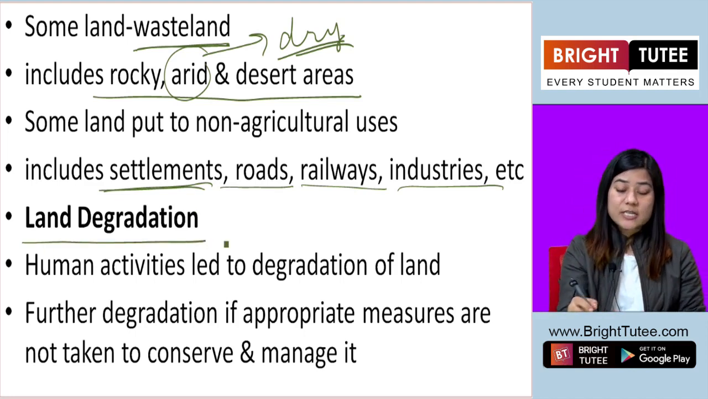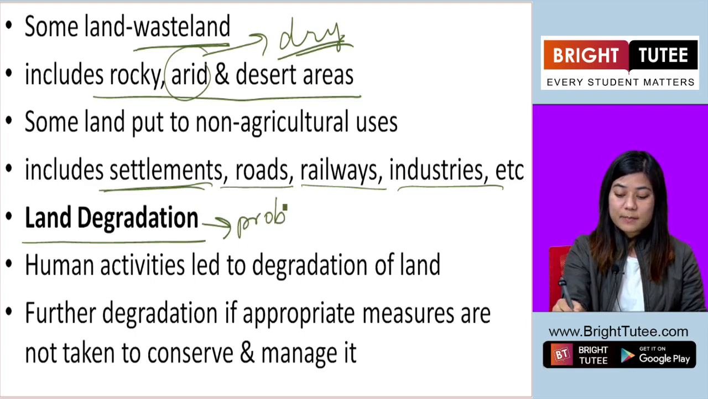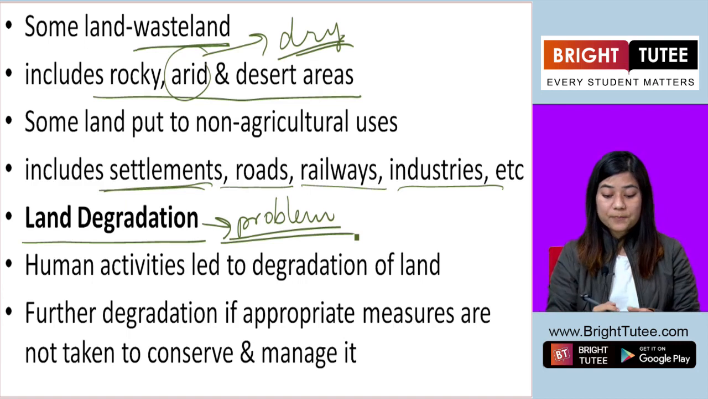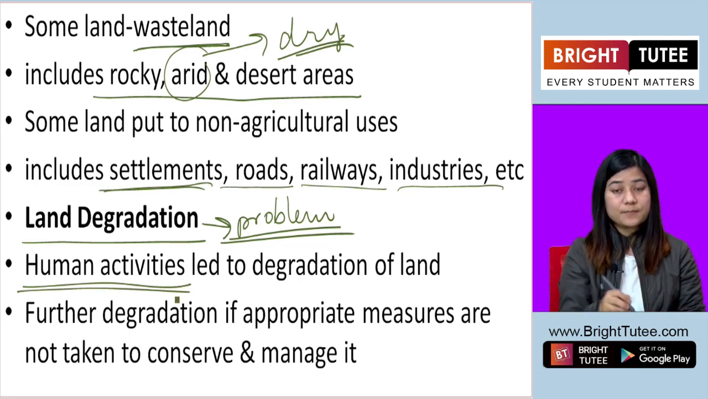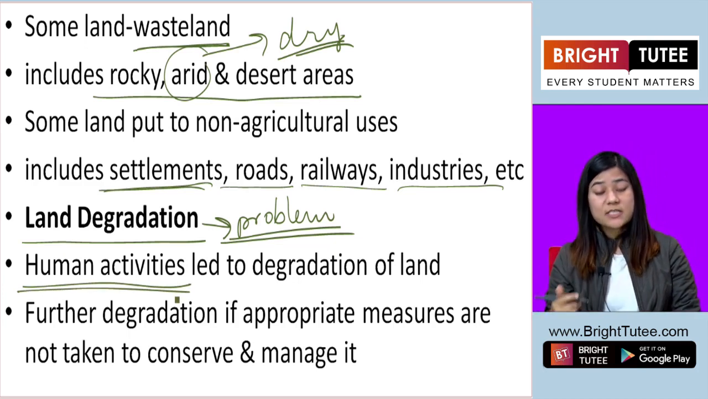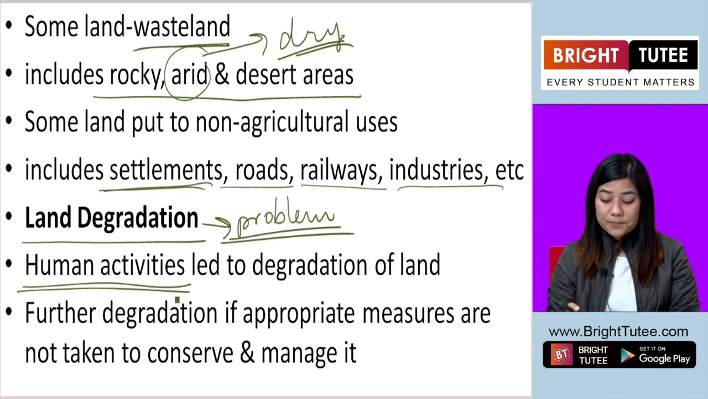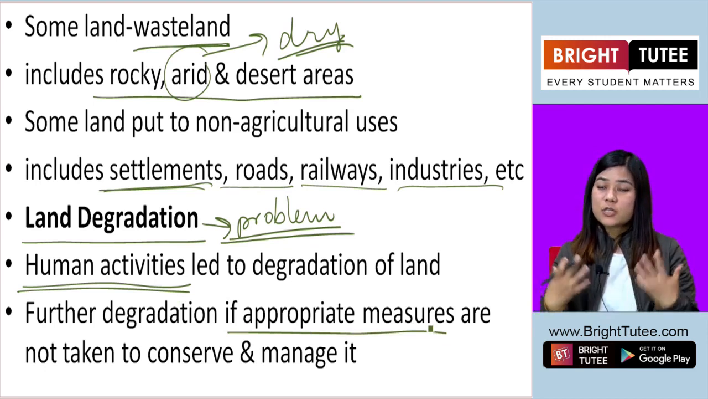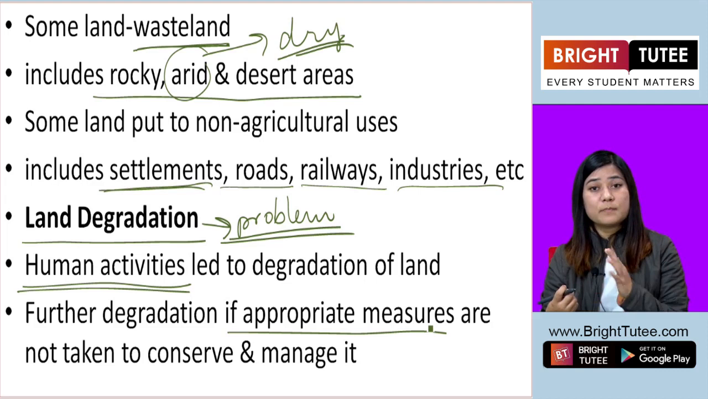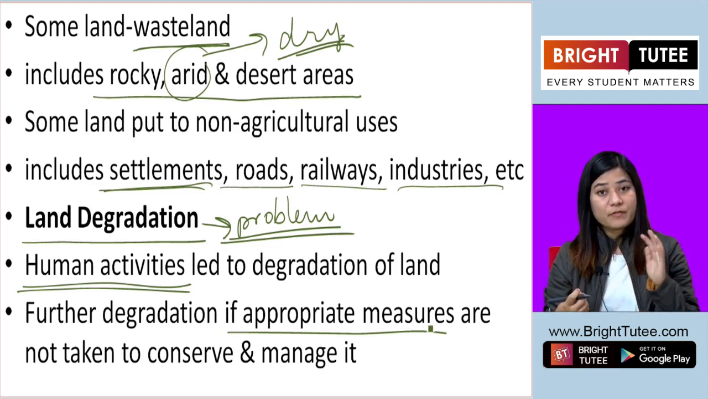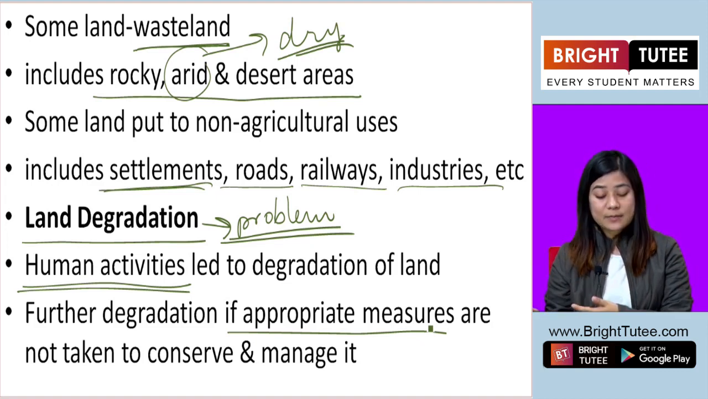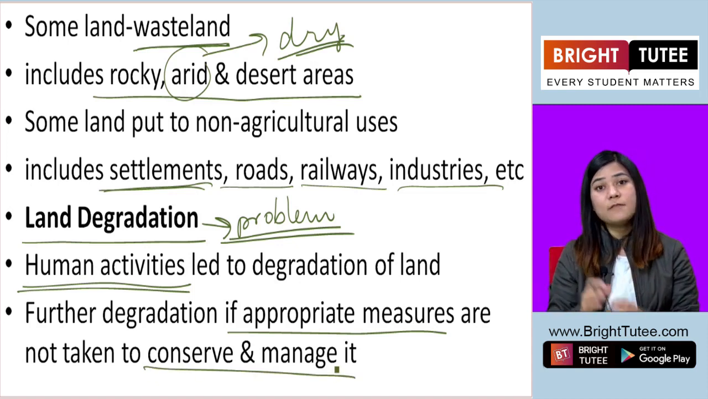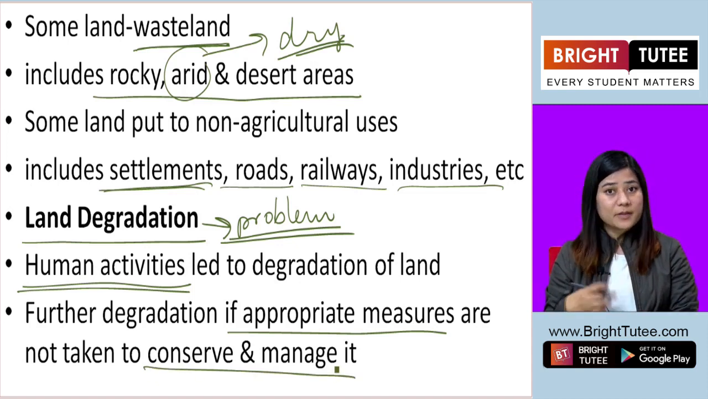Now, land degradation is one of the problems faced by the land resource. Land degradation is caused mainly by human activities. Because of human activities, the land degrades. And if we are not aware and do not adopt appropriate measures to prevent that land degradation, then further degradation will take place. That is why we have to conserve and manage the land resource as well.